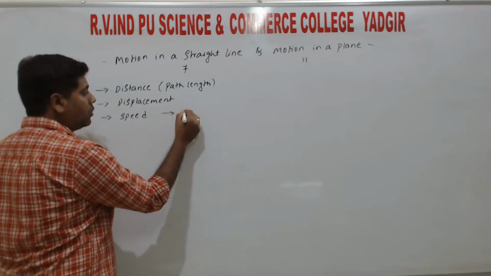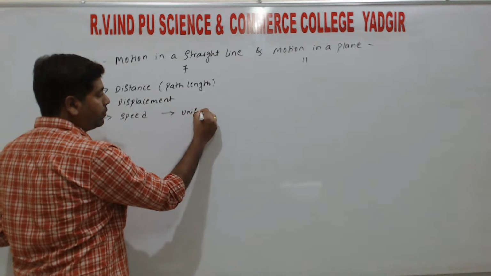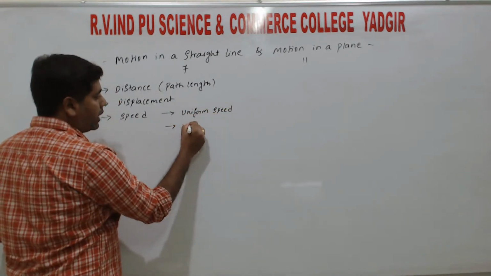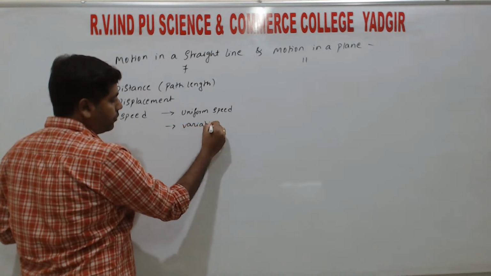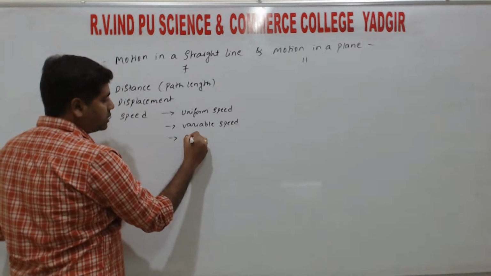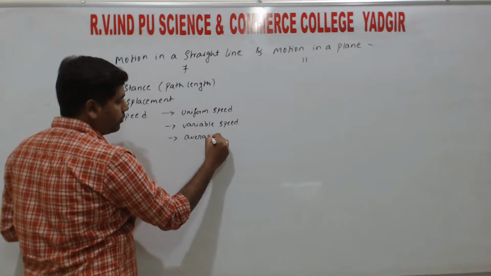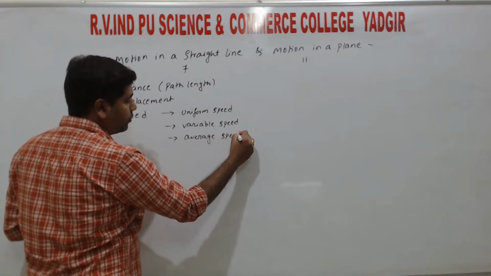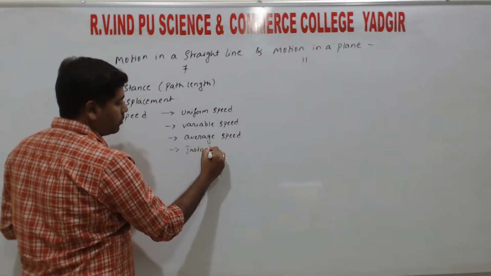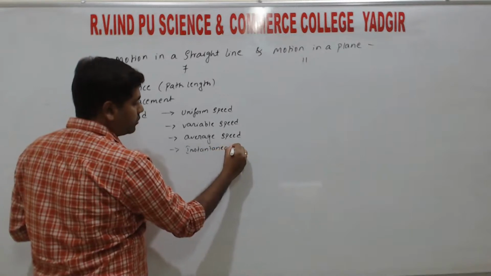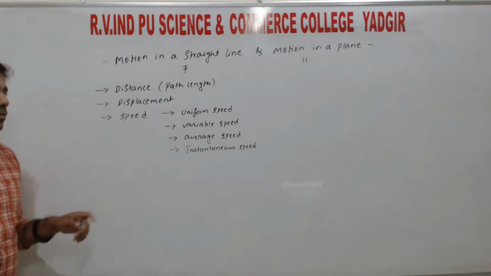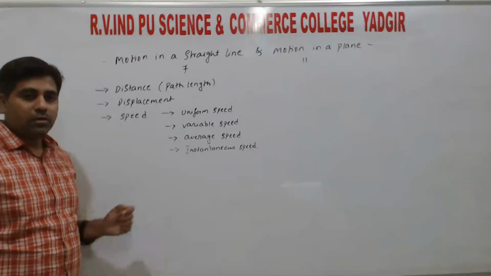So in the uniform speed, variable speed, average speed. Next, and the last one is instantaneous speed, right? So speed and types of speed.